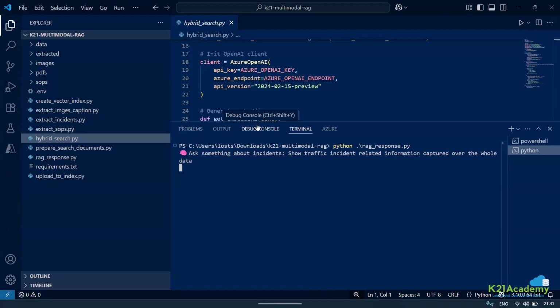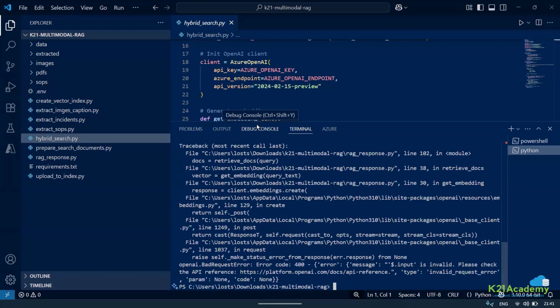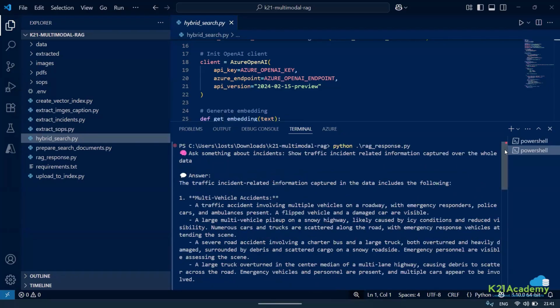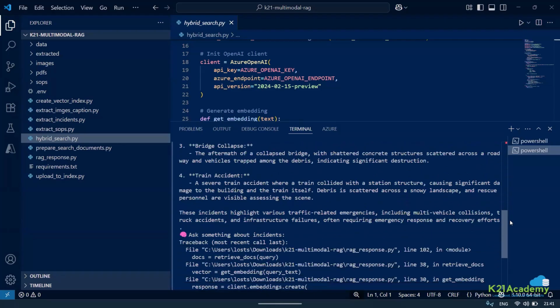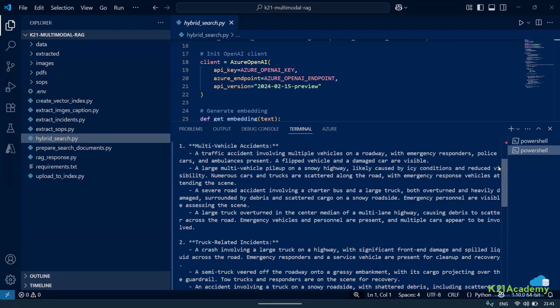Show me some traffic related information captured over the whole data. And now I think it is all fine. Is there any issue? I have run that. I am getting the response, right? There might be another issue that I can check, but right now I'm getting a response.